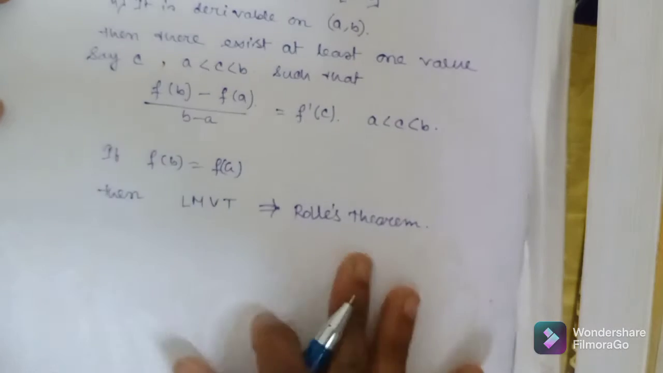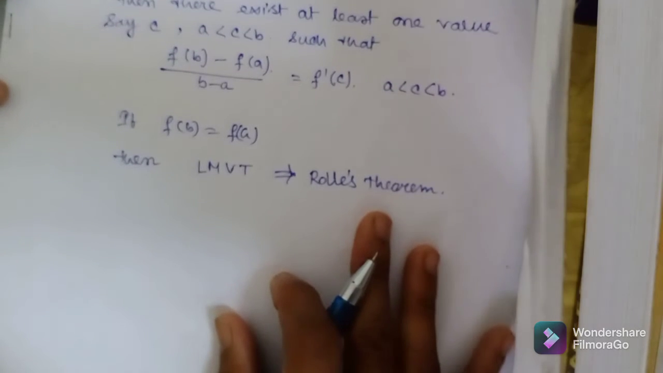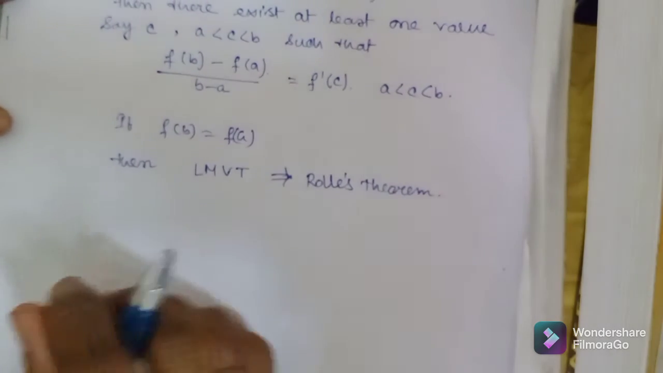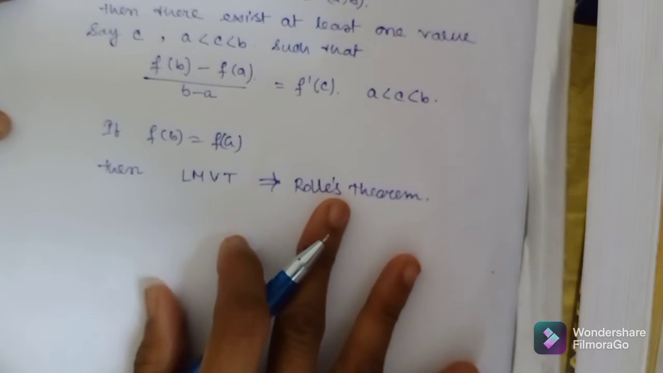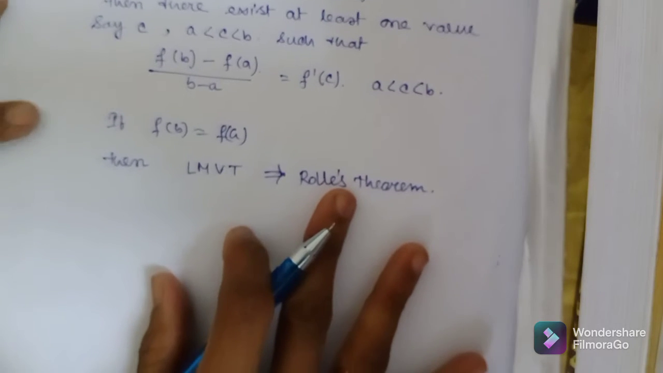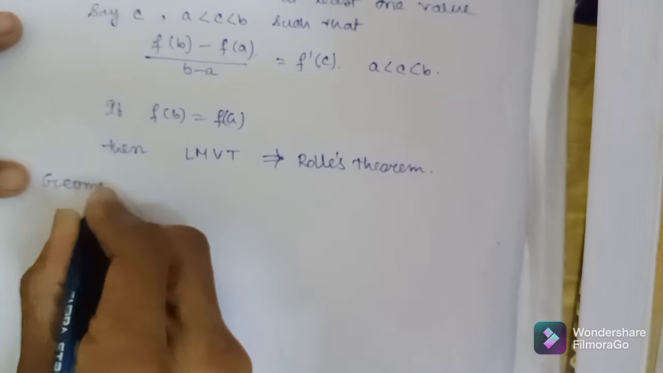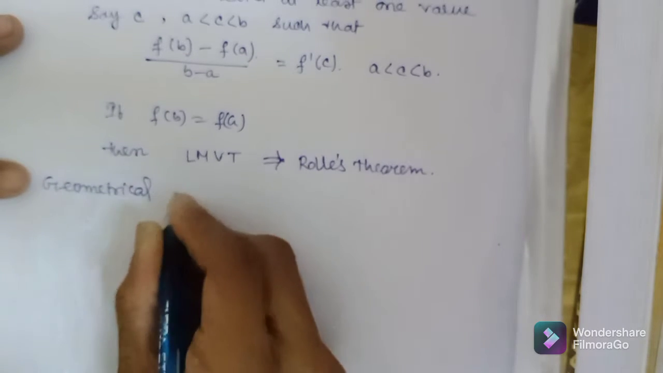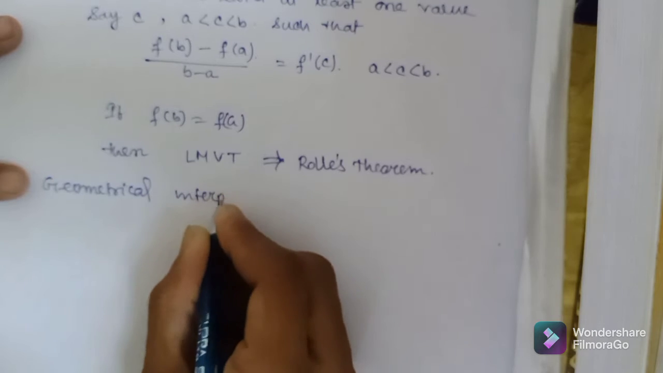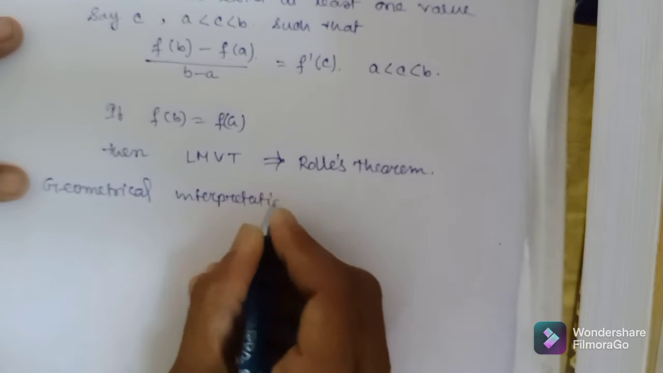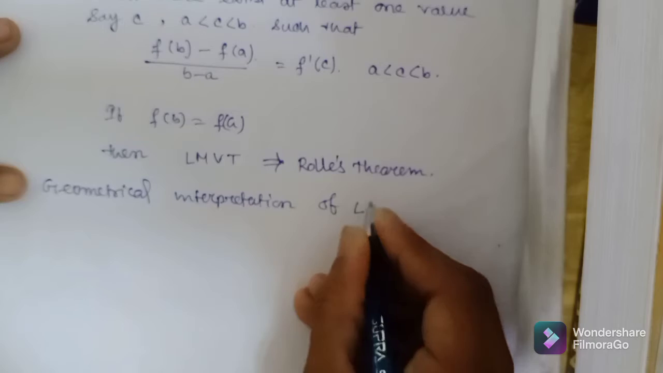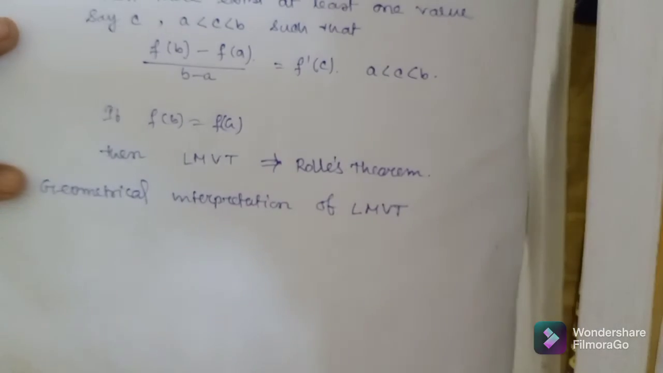Okay, there is another form of Lagrange mean value theorem also. Before we discuss about it, first we know about the geometrical interpretation. Geometrical interpretation of LMVT. Okay.